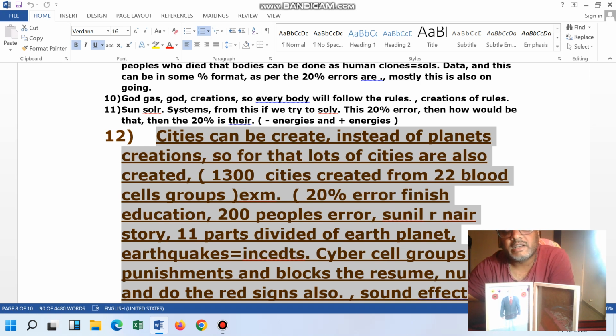Both the negative task and the positive task, he might have planned. Who planned that? Can the Earth be divided into 11 parts? That is impossible, so some satellite group has divided the Earth planet into 11 parts. One of the parts is the Asian part. Whenever he wants to do a certain task related to Asia, and he feels that some problem can occur, that time he divides the Asia part from the world.